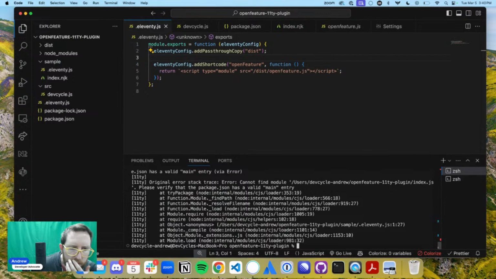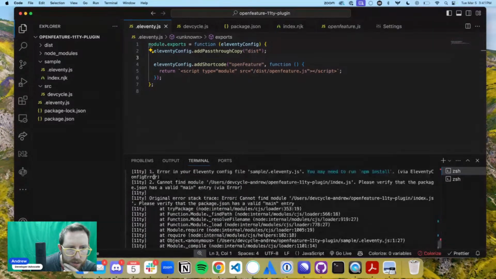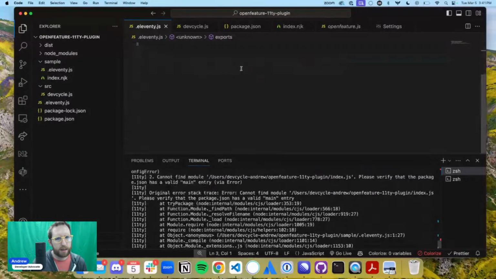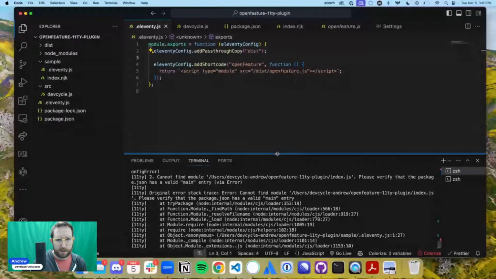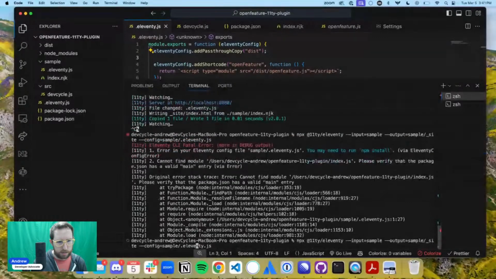Cannot find module. Please verify the package has a valid main entry. Okay, why are we getting that? It's probably because of the example that I'm calling. Okay, npx 11ty sample output sample_site config sample 11ty, cannot find index.js. Main CLI error.